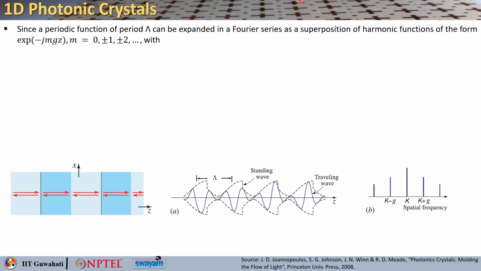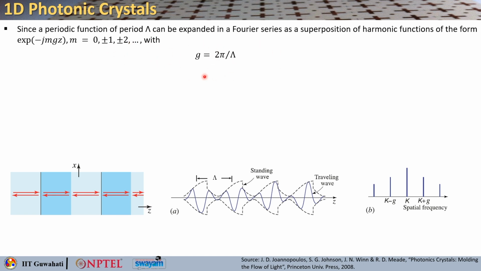Now, since a periodic function of period capital lambda can also be expanded in a Fourier series as a superposition of harmonic functions of the form exponential minus j m G z, okay, I'll stick to z because we are also using G. In this case m can take any integer value, so 0, plus minus 1, plus minus 2.